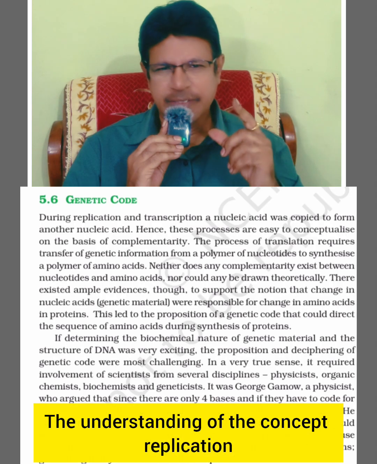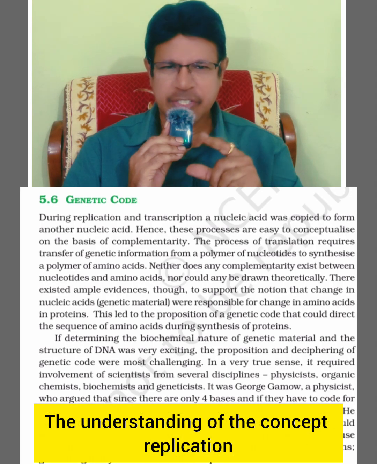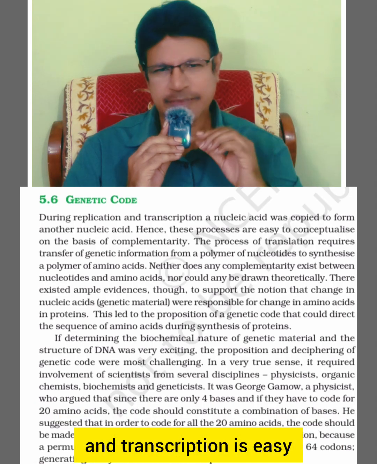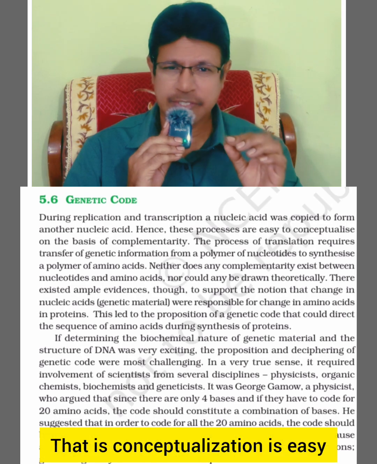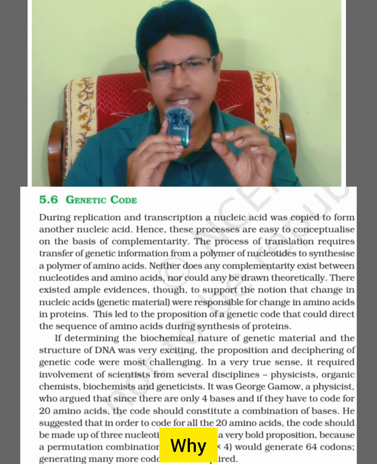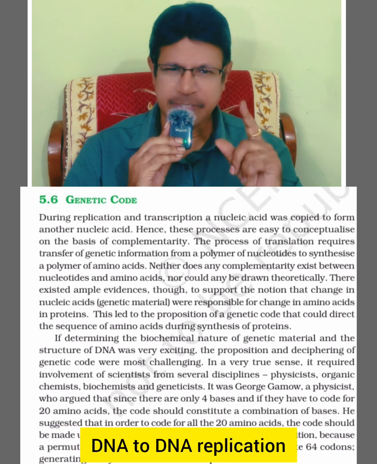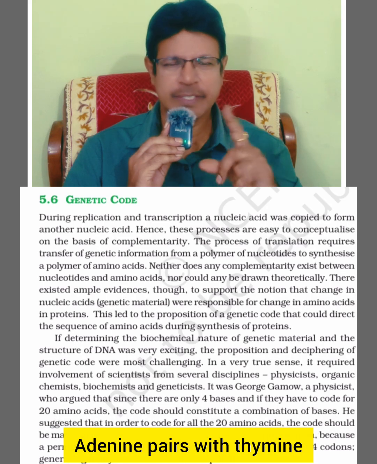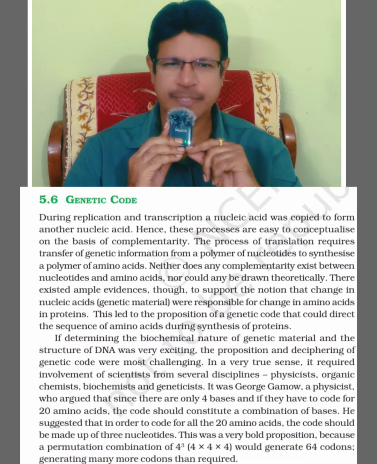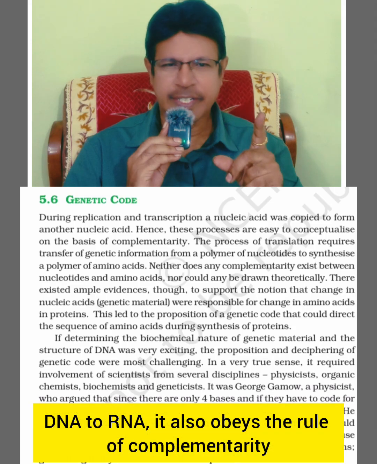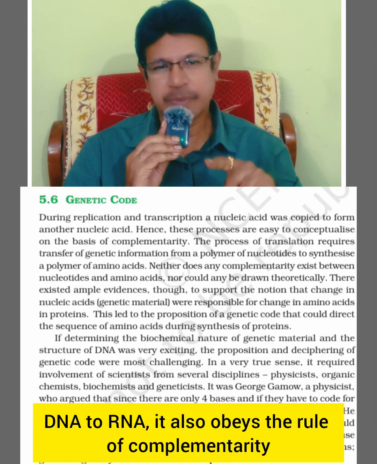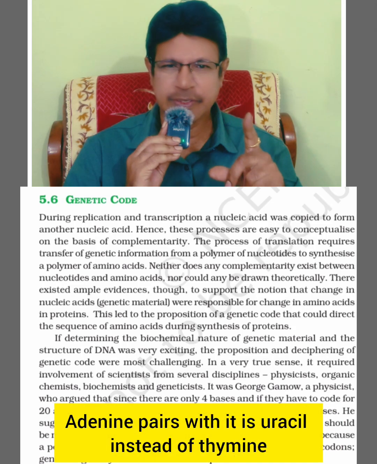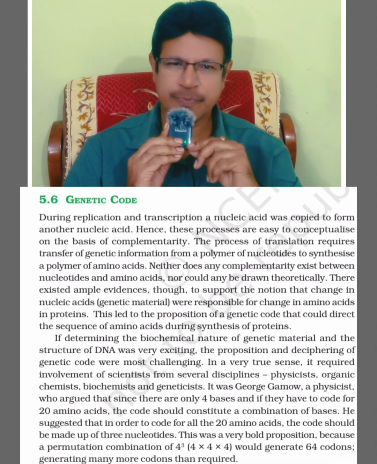In this, the topic molecular basis of inheritance, that is genetic code. The understanding of the concept of replication and transcription is easy. Why? DNA to DNA replication obeys the rule of complementarity: adenine pairs with thymine, guanine with cytosine. DNA to RNA also obeys the rule of complementarity: adenine pairs with uracil instead of thymine.